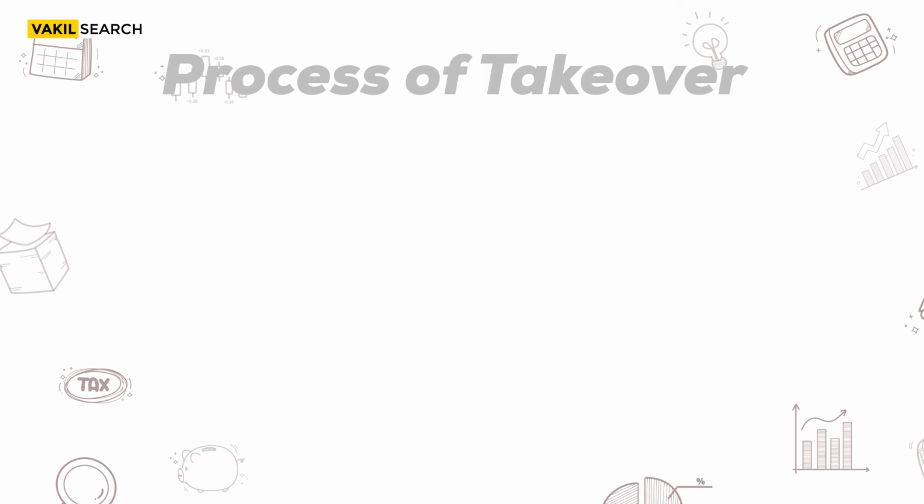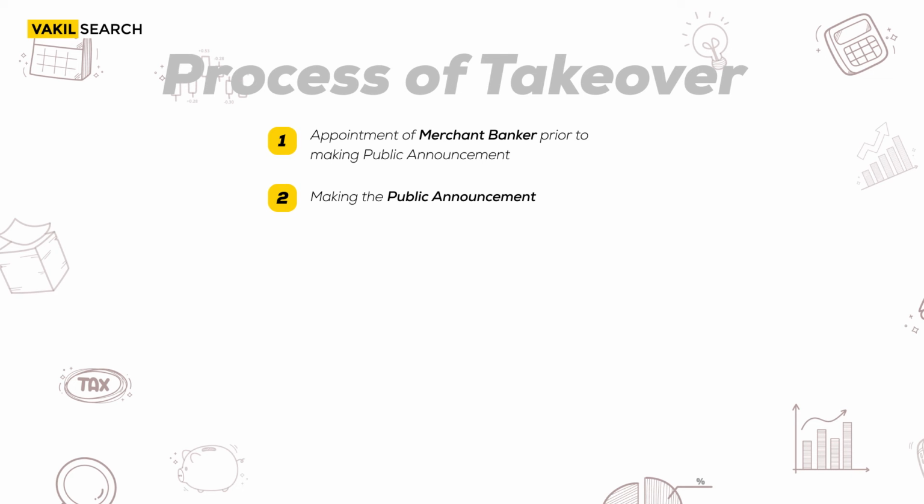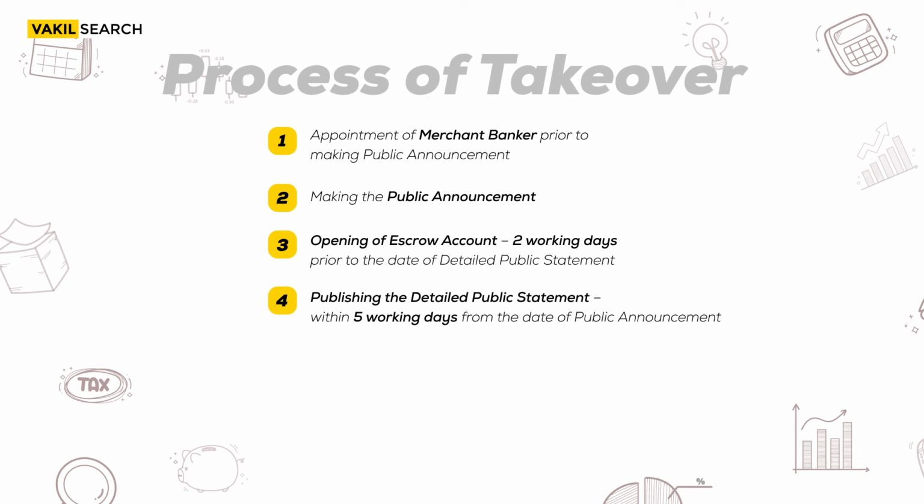Let us take a look at the process of takeover at a glance. The first step is the appointment of merchant banker prior to making the public announcement of an open offer. The second step is making the public announcement of an open offer. The third step is the opening of an escrow account 2 working days prior to the date of detailed public statement. The fourth step is publishing the detailed public statement within 5 working days from the date of public announcement.